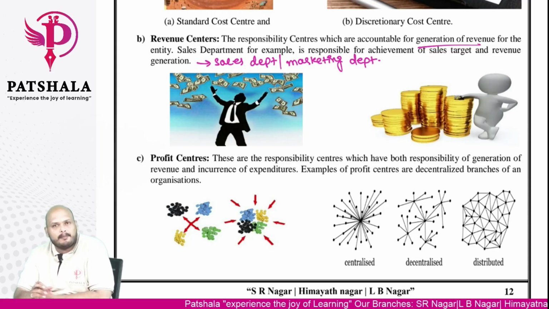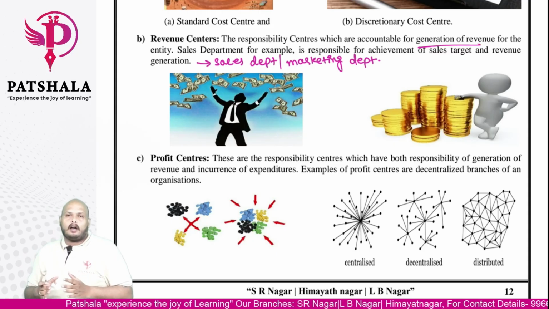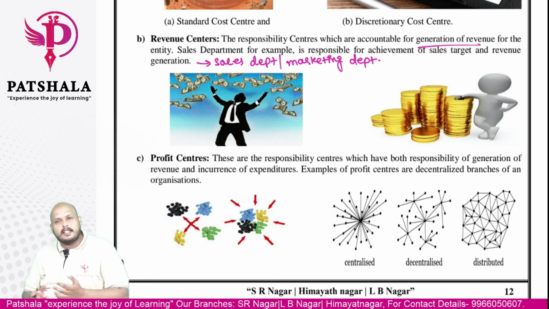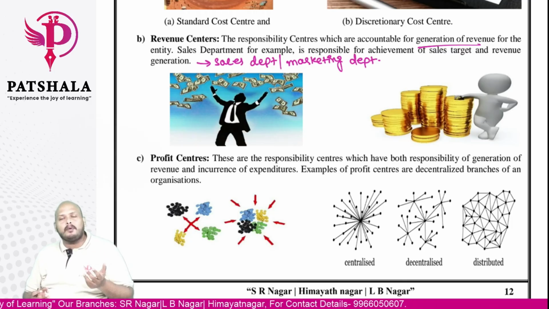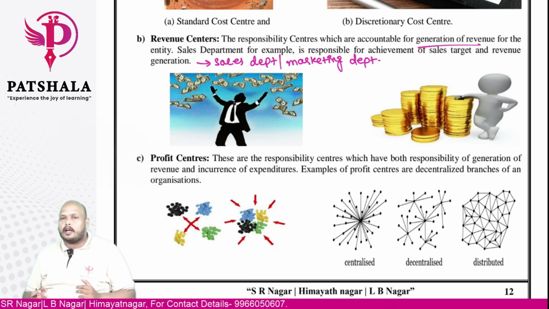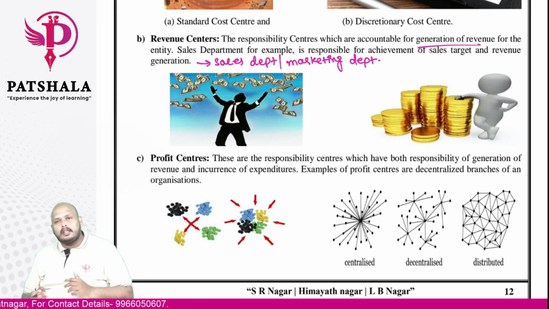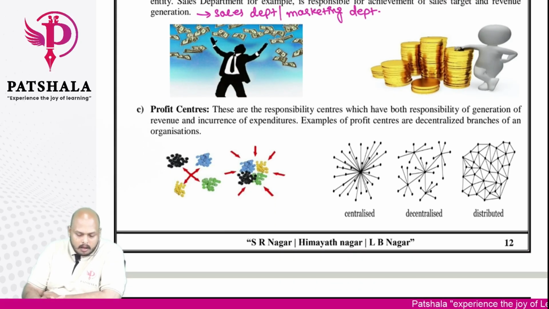Why? Because in the sales department, what will they do? They will sell our end products to the customers and generate revenue for the organization. So the sales department is accountable and responsible for generation of revenue. Our marketing department is also accountable and responsible for generating revenue. In that case, these departments are called which centers here? Revenue centers, not profit. Revenue centers.